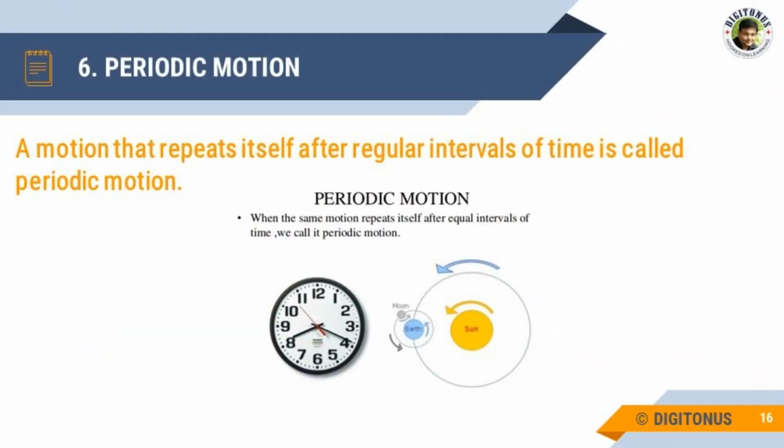Now let us discuss periodic motion. See, a motion that repeats itself after regular intervals of time is called periodic motion. For example, the swinging pendulum of a wall clock. It is an example of periodic motion.